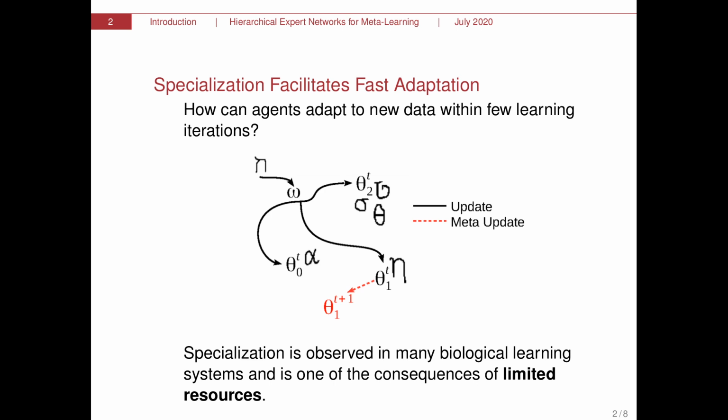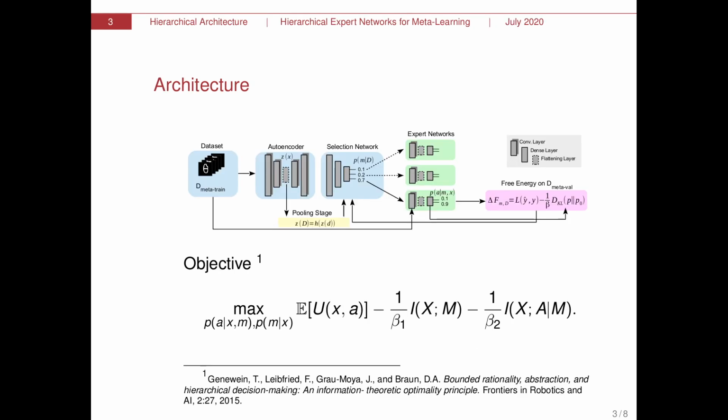And our idea is that if you can identify sub-regions of this problem set and train specialized decision makers on each of the sub-problems, then they can process information very efficiently, meaning that they can adapt more efficiently and within fewer iterations than an agent that is trying to solve the whole problem at once.